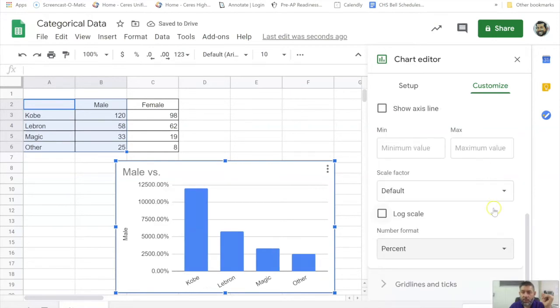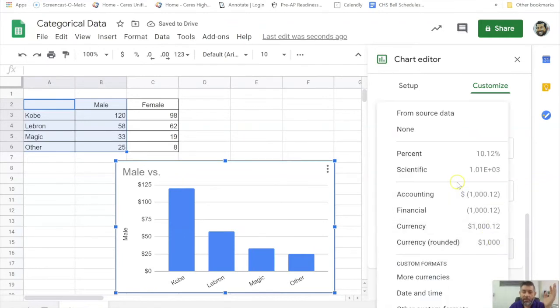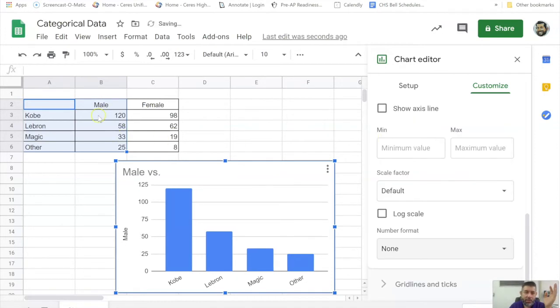Well, that doesn't really work. It's because it's money, how much they're worth. I didn't have them as percentages in the first place, so it's not going to change to percentages. I'd have to total them up and put the percentages in there. Okay, so we don't want that, though.